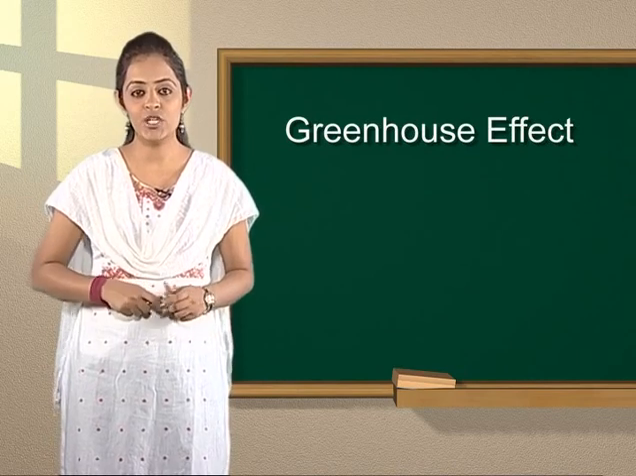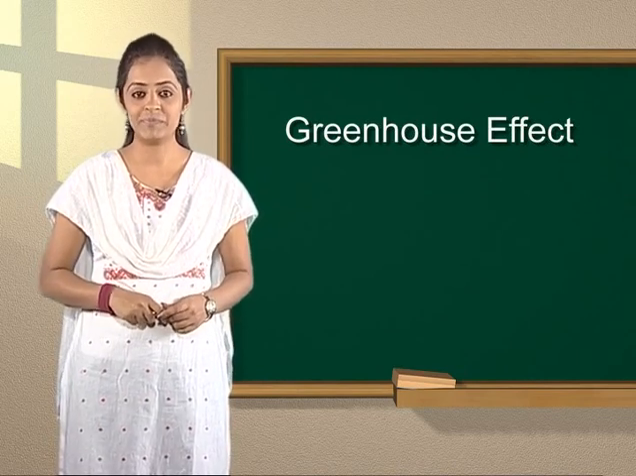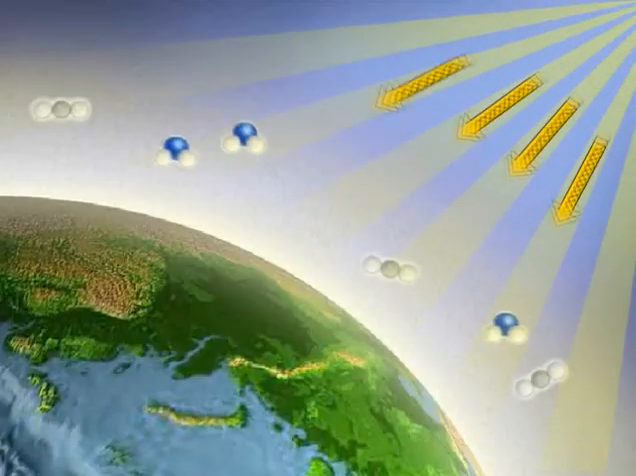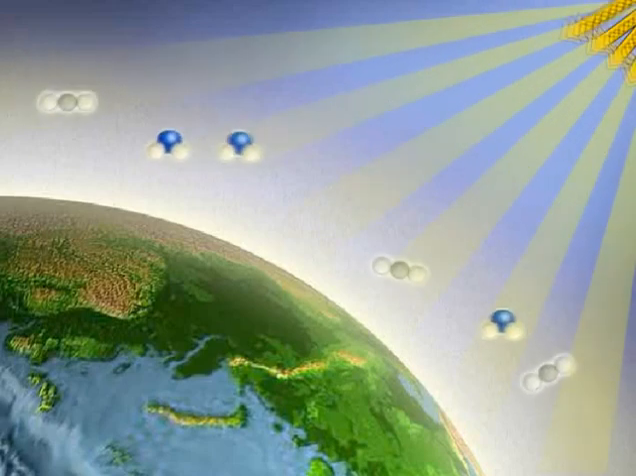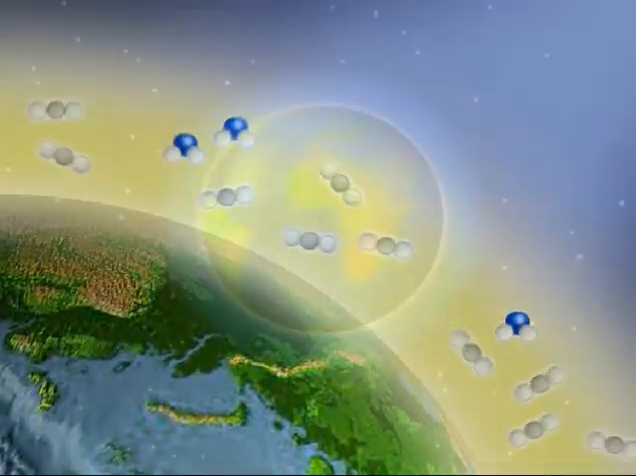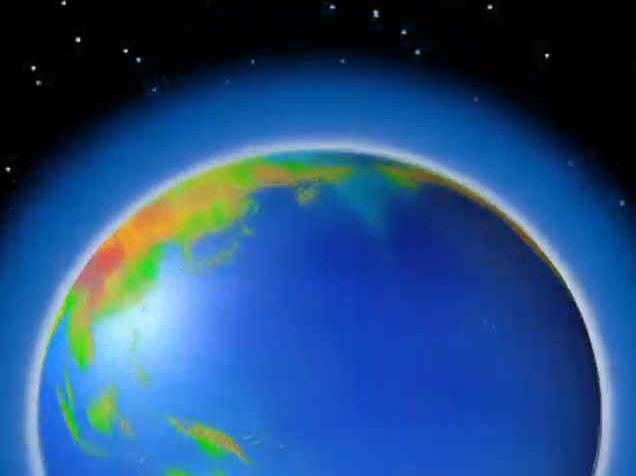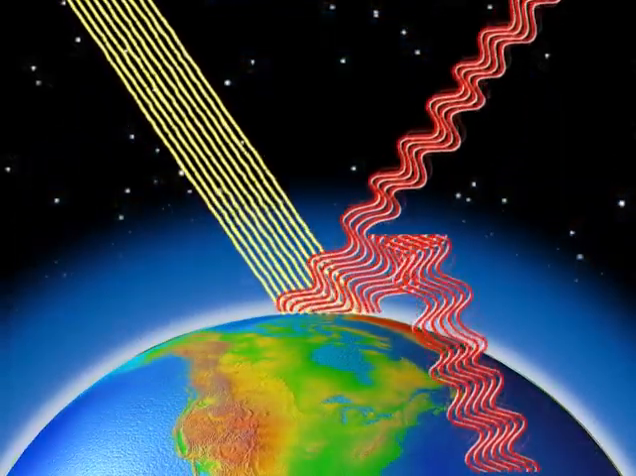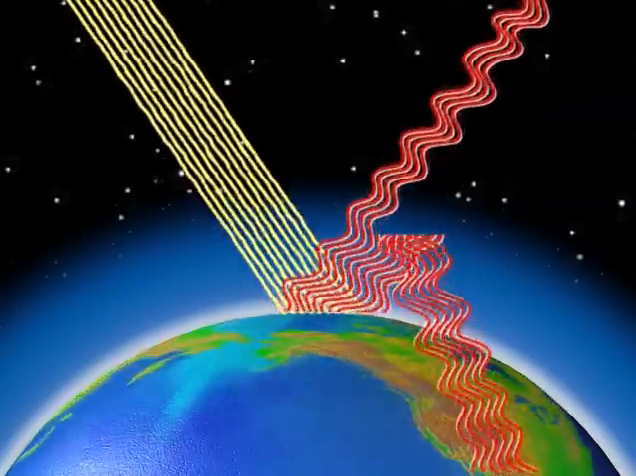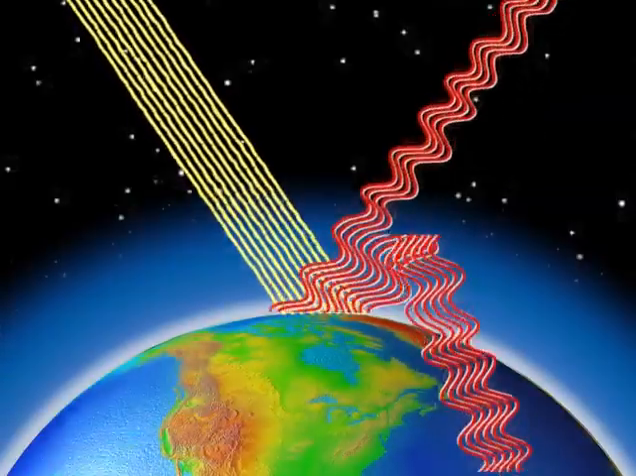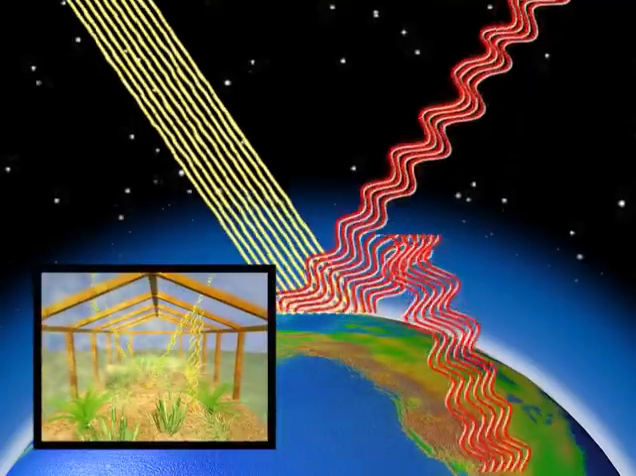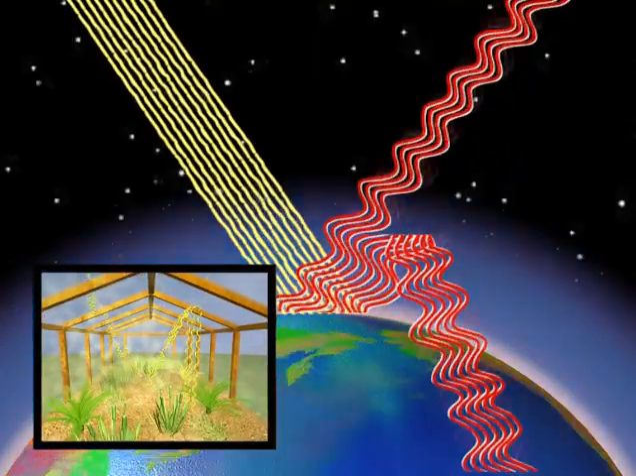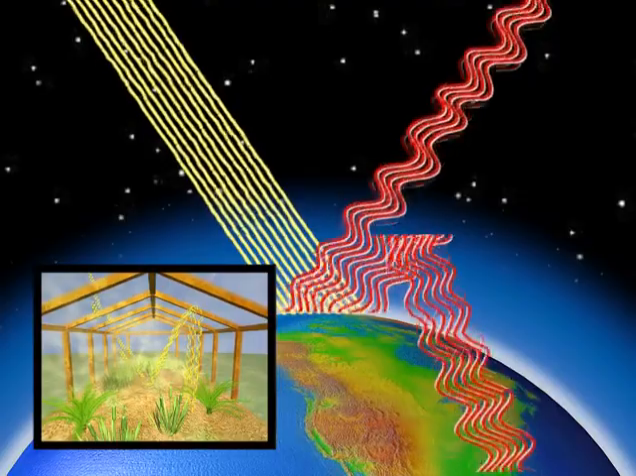Let us recapitulate what we have learned so far. Greenhouse gases allow incoming solar radiation to pass through the Earth's atmosphere, but prevent most of the outgoing infrared radiation from the surface and lower atmosphere from escaping into outer space, and this leads to the greenhouse effect.